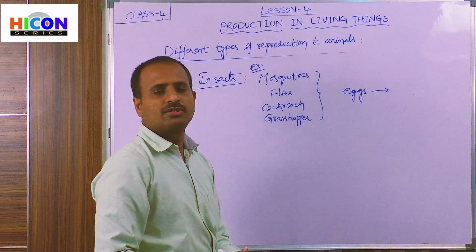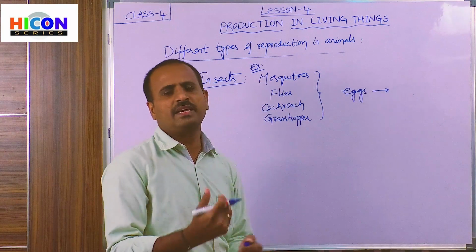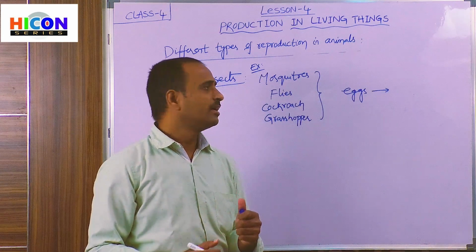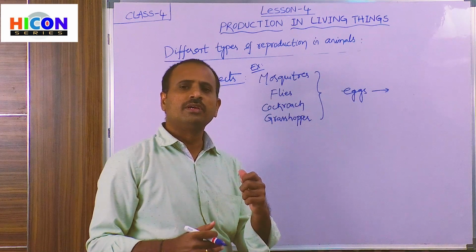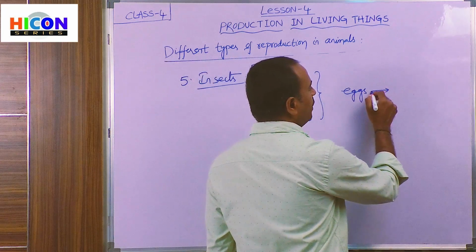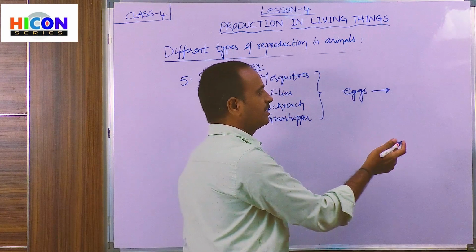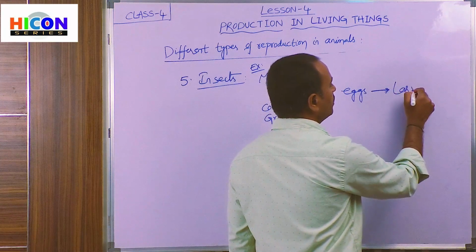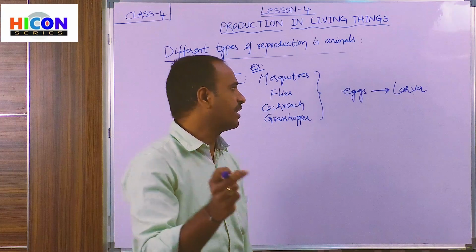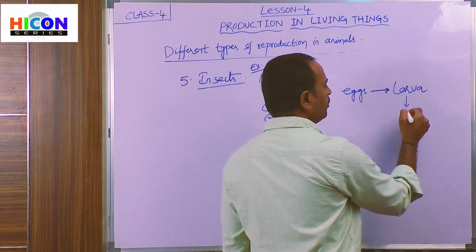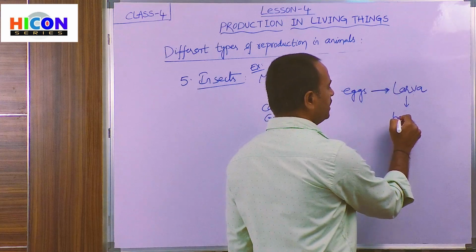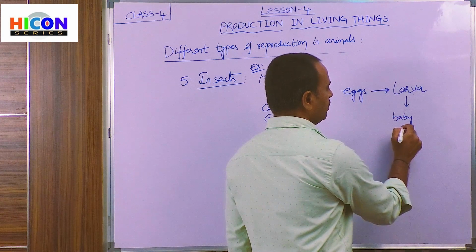The new one which is produced from their eggs is called larva. So children, first these insects lay eggs, and after a few days these eggs will be hatched out and a new one will come out from the eggs, and that new baby which comes out from the eggs is called larva. So larva means a small insect or a baby insect. So children, what is larva? A small insect or a baby insect is called larva.